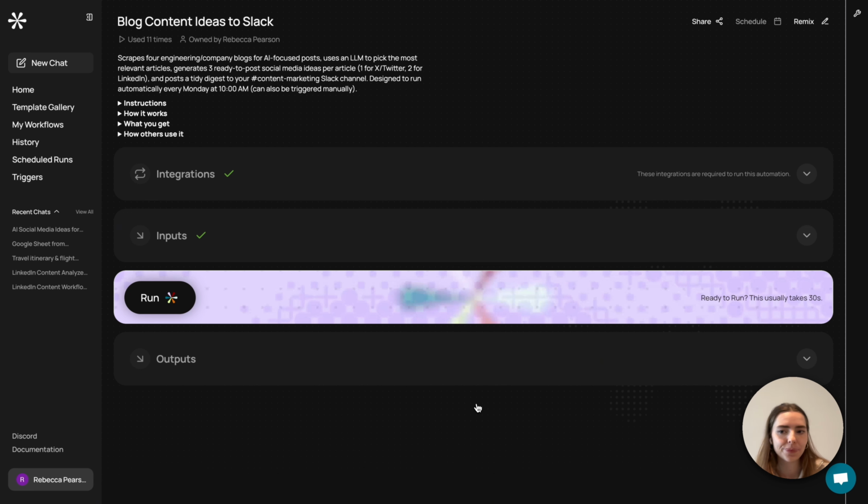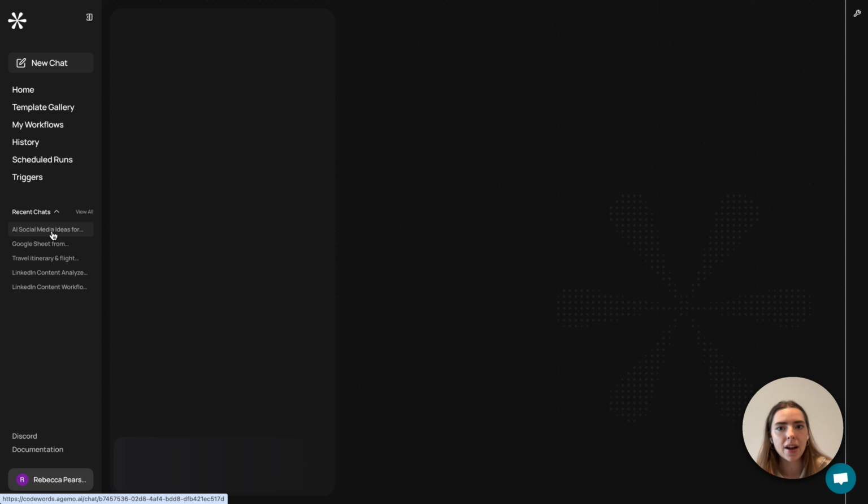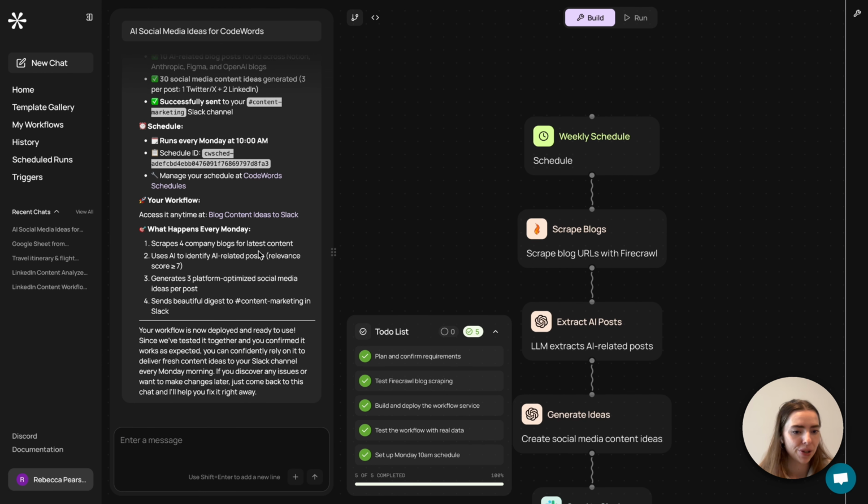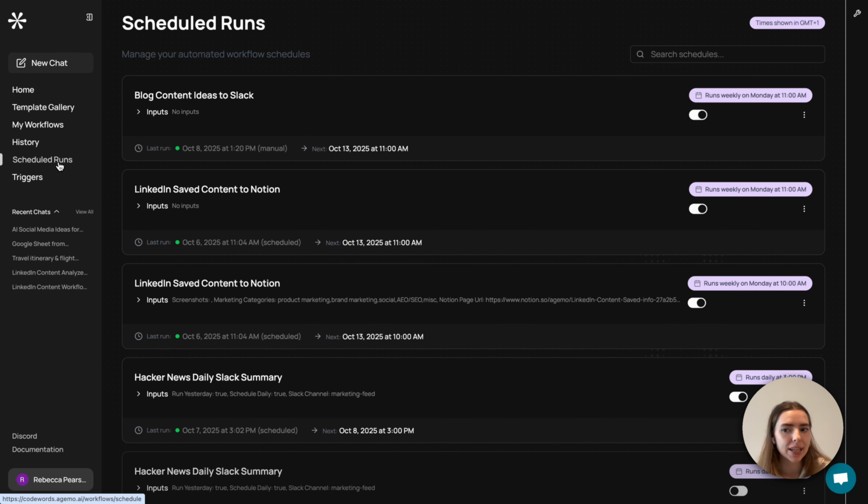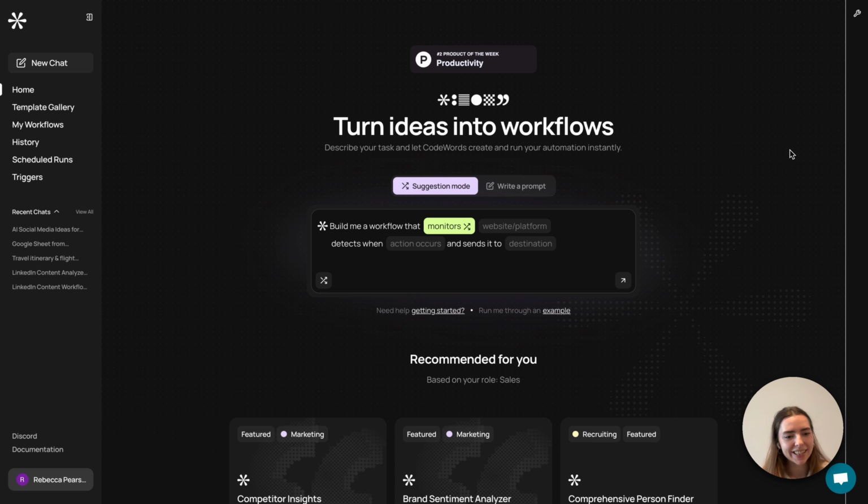In which case I can just fill out the inputs, click run again, and I'll get a renewed output straight into my Slack channel. If I wanted to make changes to this workflow, I can easily do that by just clicking remix, and I'll be sent straight back into the chat with Cody where I can make any edits and adjustments. I can also make edits by going straight back into the chat through the chat bar at the side, where I can access my whole chat history with Cody for this workflow build. My schedule also will live in the scheduled runs tab, so I can easily access this automation. I can either stop it from scheduling, I can update the schedule, or I can also pause the schedule if I want. And that's how easy it is to get started with CodeWords.